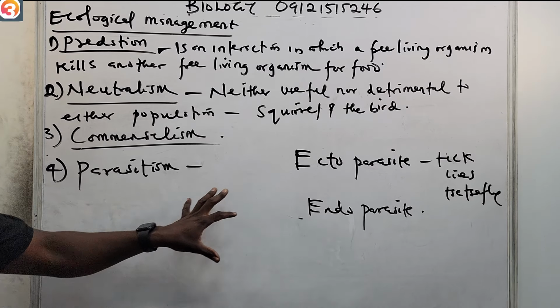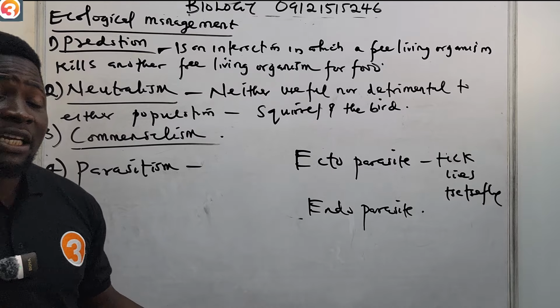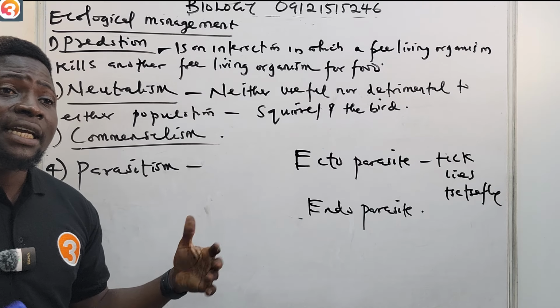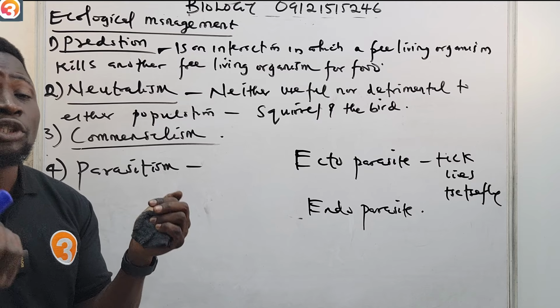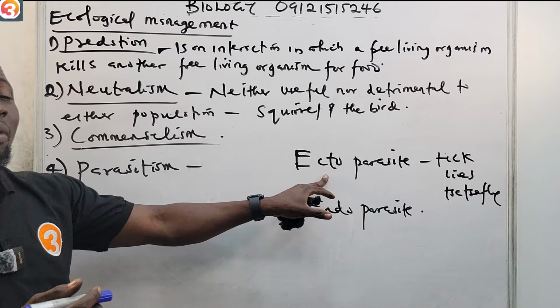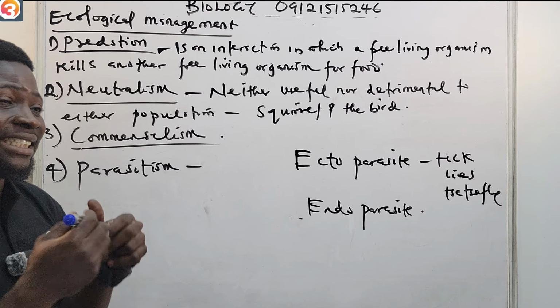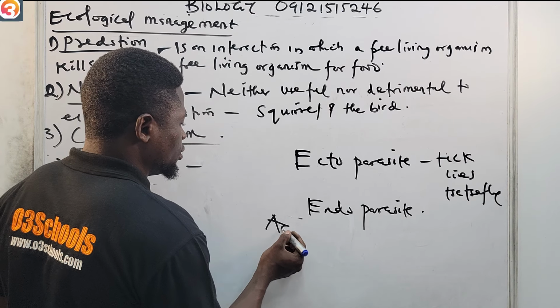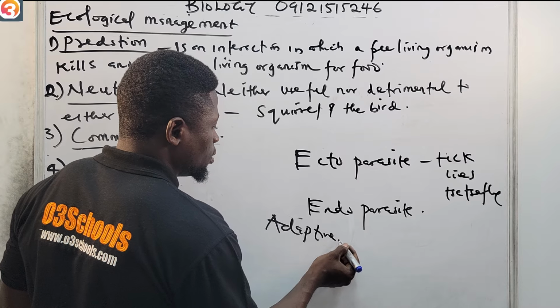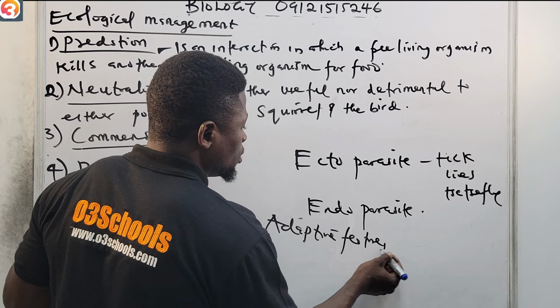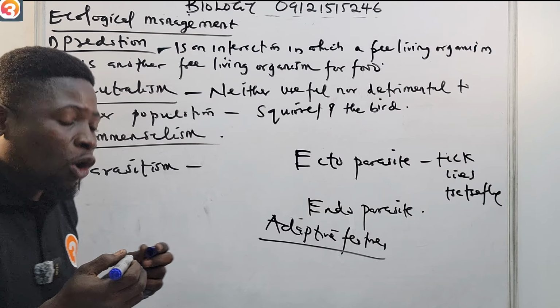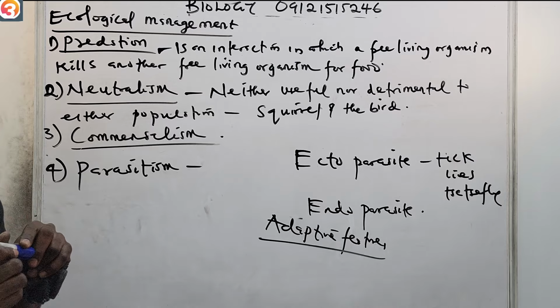And all of these parasites, basically, they develop adaptive features, especially the ectoparasites, so that they can hang on to the body of their host.